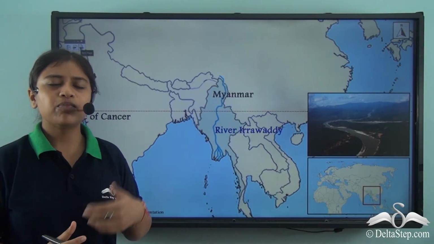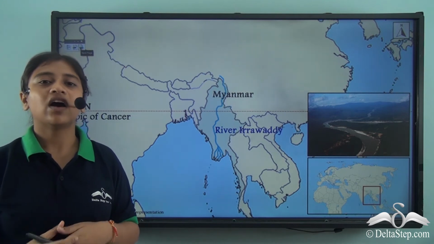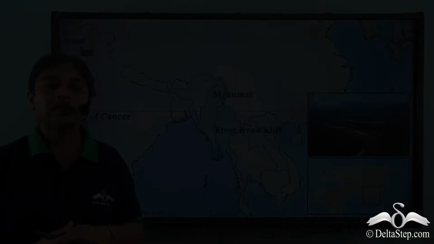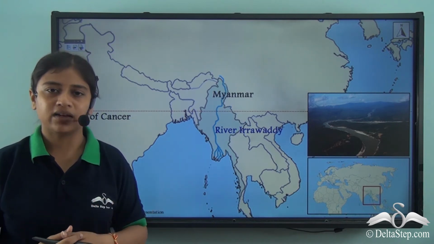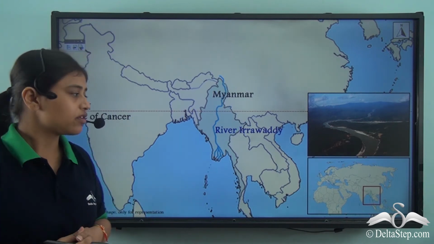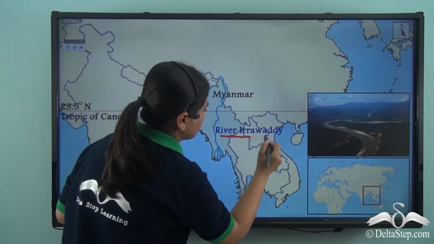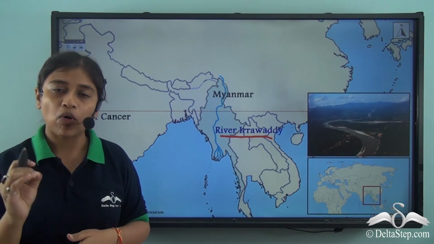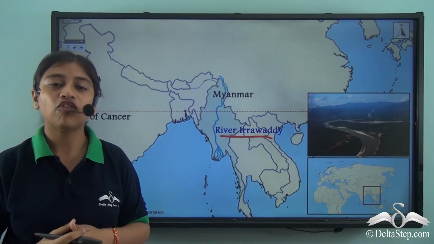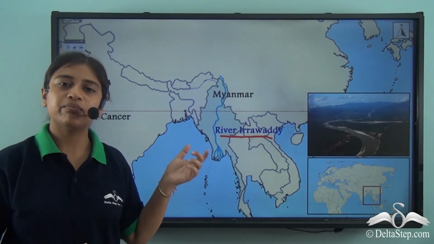Now in the eastern portion itself, we also have another important river that plays a key role in the prosperity of the country like Myanmar. Here we are referring to River Irawati. So River Irawati is one of the most important rivers that flows through the country of Myanmar.